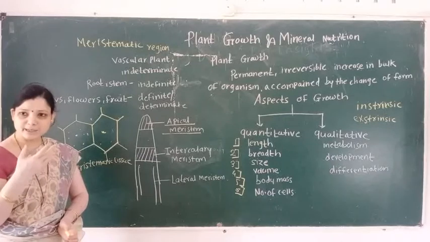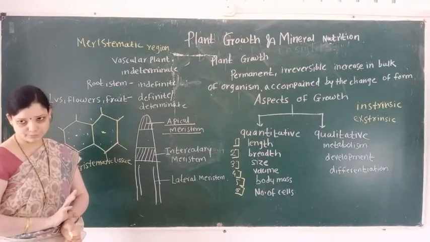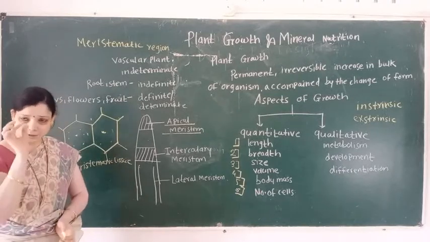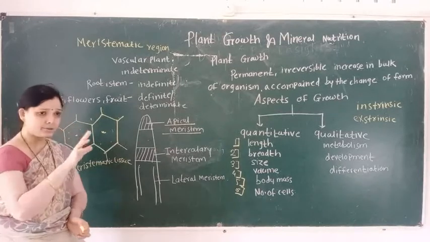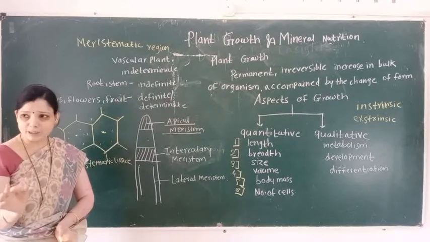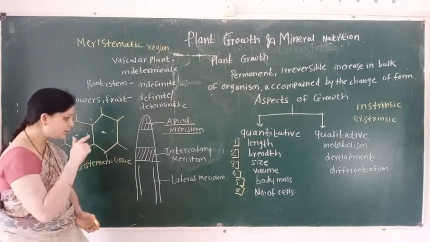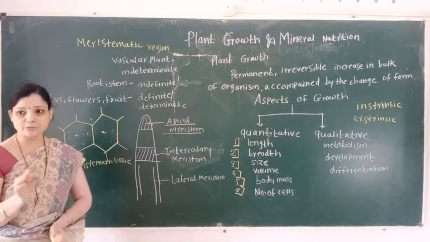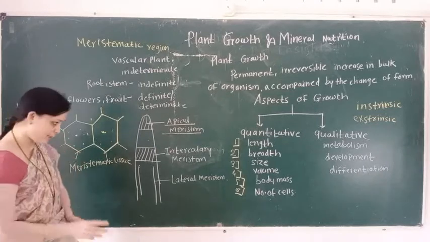It is present in angiosperms and gymnosperms. Lateral meristems consist of the types of cambium: vascular cambium and cork cambium. Examples of lateral meristems are vascular cambium and cork cambium.